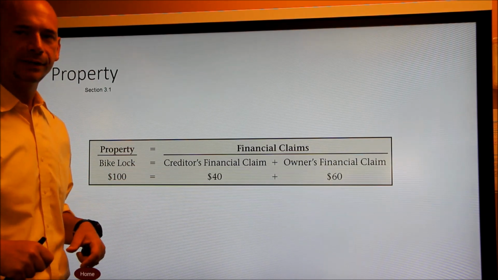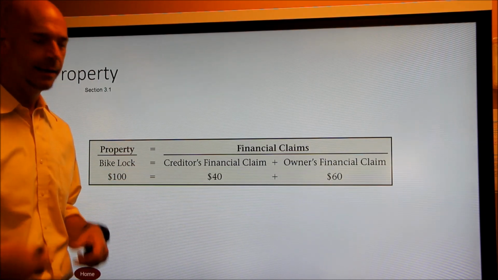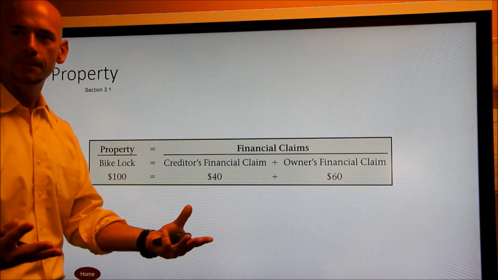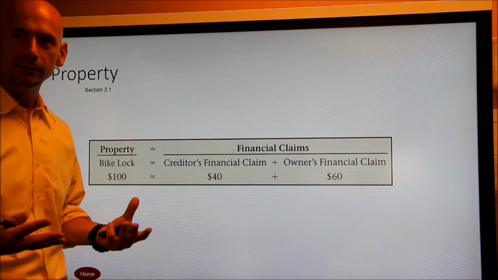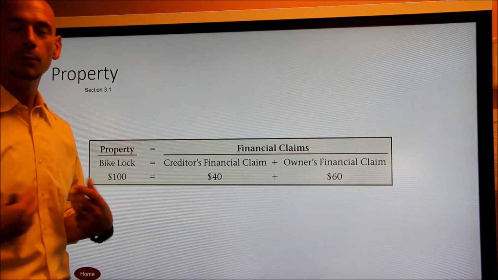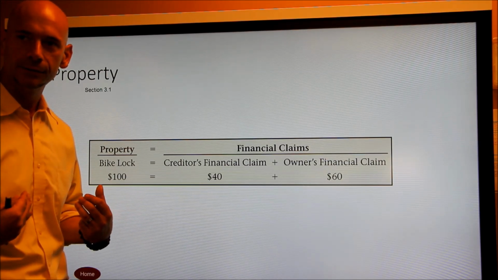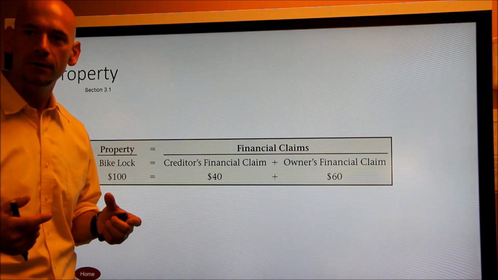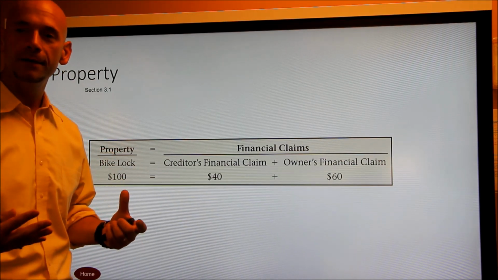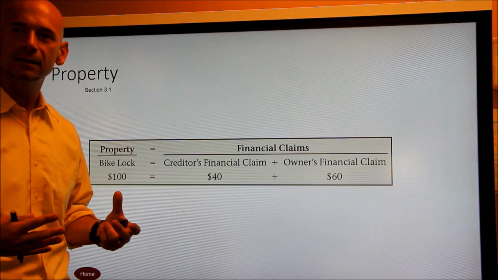So we have a couple choices, right? We can either pay $100 of our own money, and we could buy the bike lock. Now, if we were to sell the bike lock in that case, guess what? We would get the full $100. But if we didn't have $100, we could possibly go and borrow the money. Remember the creditor? We could borrow the money from somebody and they can come up with the rest to buy the lock.